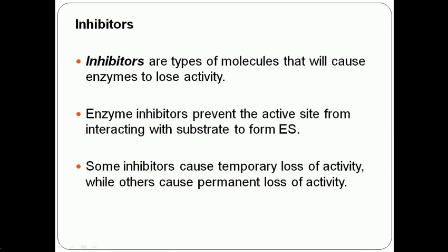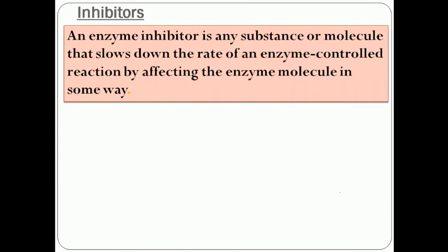On this basis, inhibitors are called reversible or irreversible. If it causes a temporary loss, it is a reversible inhibitor, meaning the enzyme can become active after the removal of the inhibitor. But certain inhibitors have a permanent effect and the enzyme becomes permanently inactive, so they are called irreversible. Any substrate or molecule that slows down the rate of an enzyme-controlled reaction by affecting the enzyme molecule is an inhibitor.